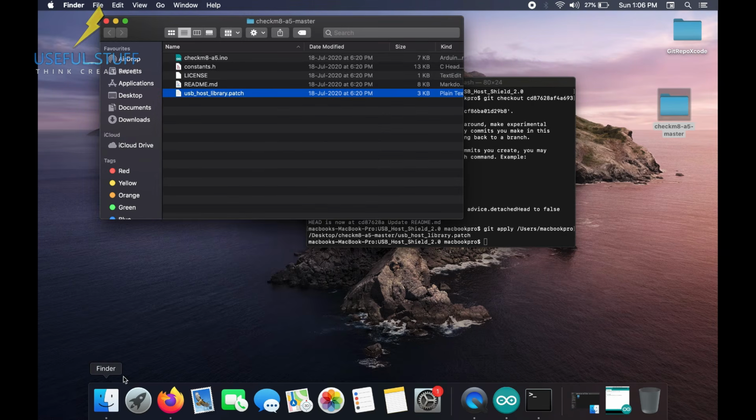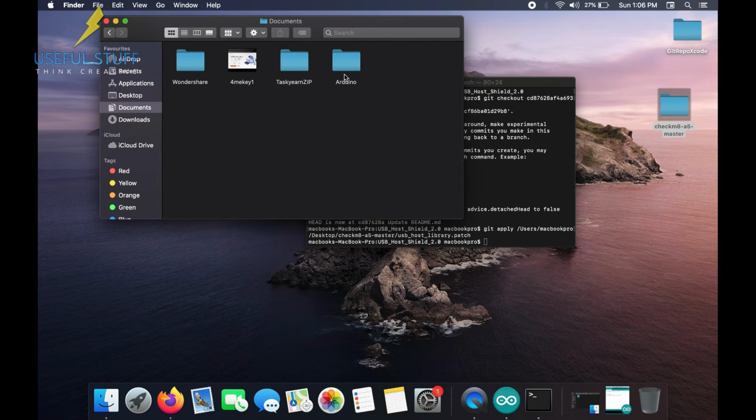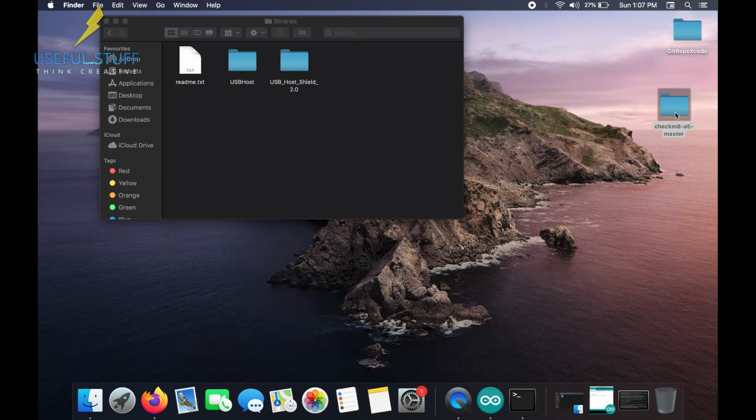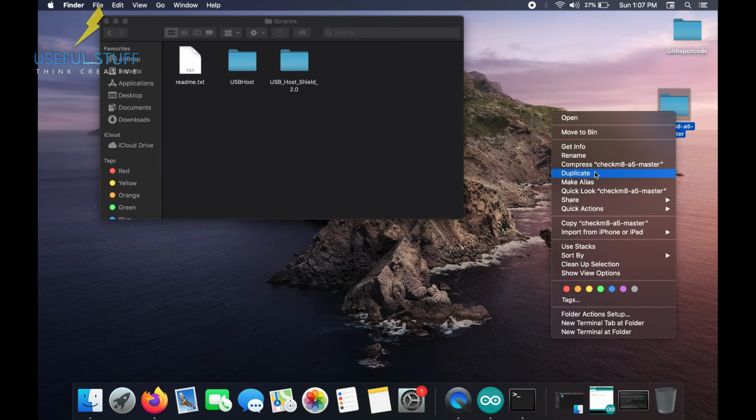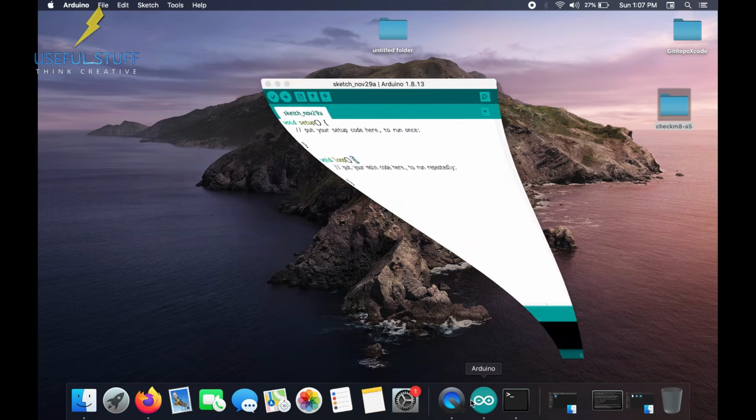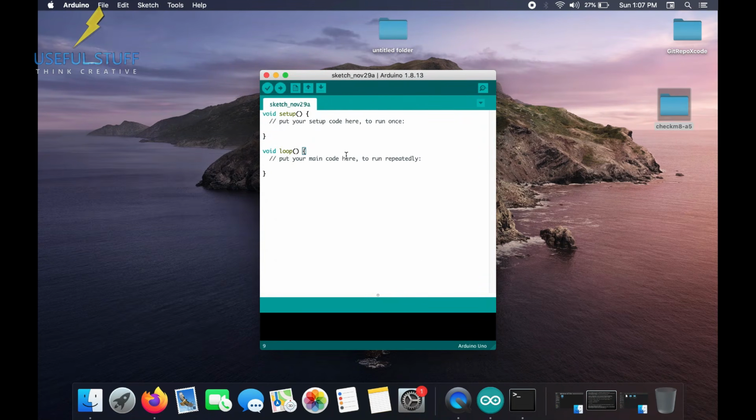Now if you go to the Arduino folder and under libraries, you will be able to see the USB host shield 2.0. So we are all ready to go. So now one last thing in here, the file that we have on the desktop, we will just rename it to simply checkmate A5. That's it. Okay, now into the Arduino application and click on file and open.